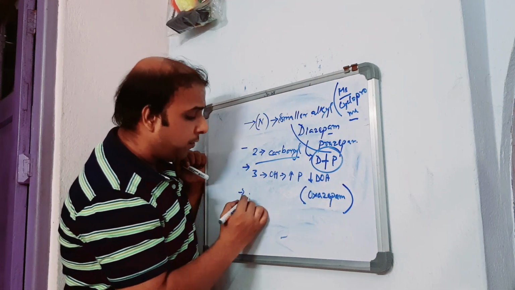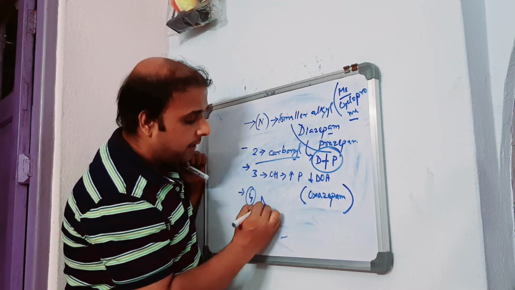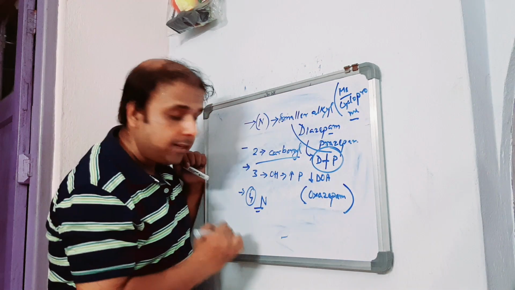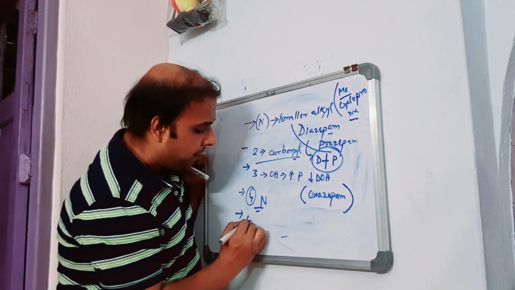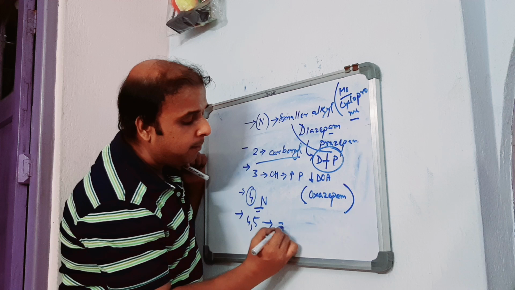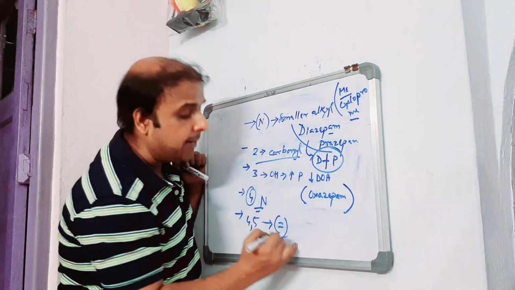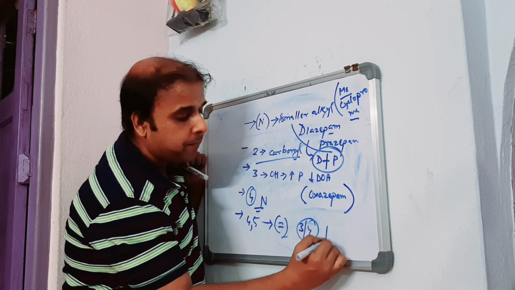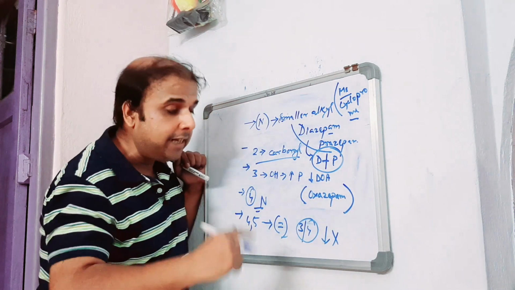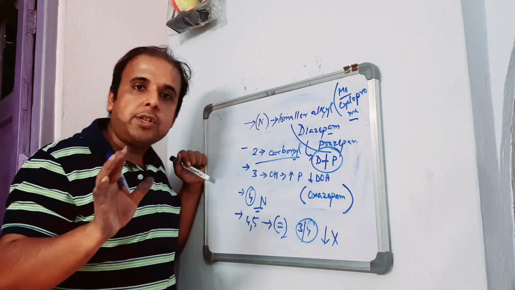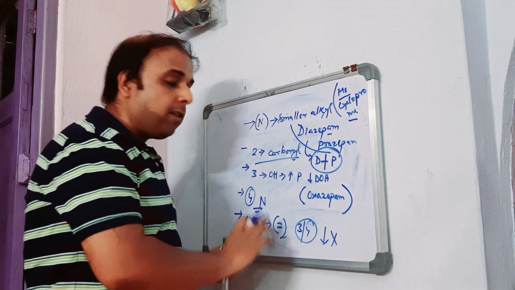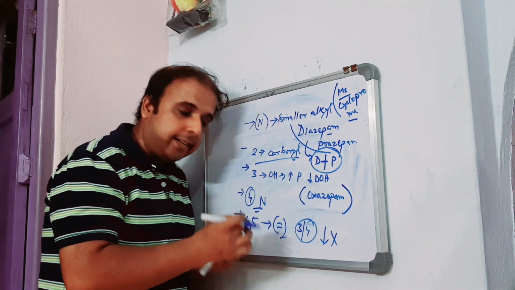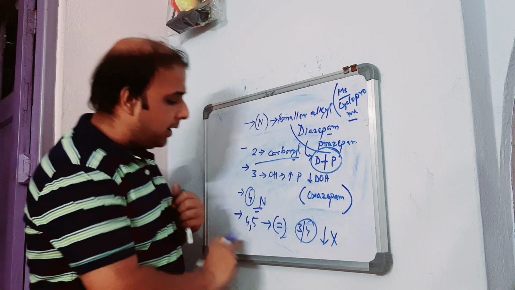Coming to position 4, it should have a ring nitrogen. That should be the prerequisite, right? In between position 4 and 5, there should be a double bond. Shifting of this double bond from 4,5 to 3,4 leads to a decrease, or the activity is completely abolished, right? That means you should not transfer the double bond in either direction. Now these are all about 4, 5.